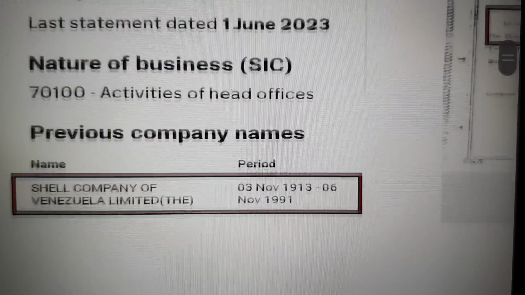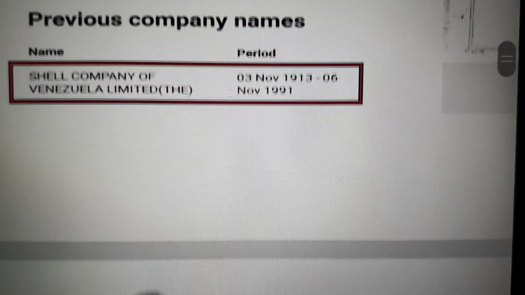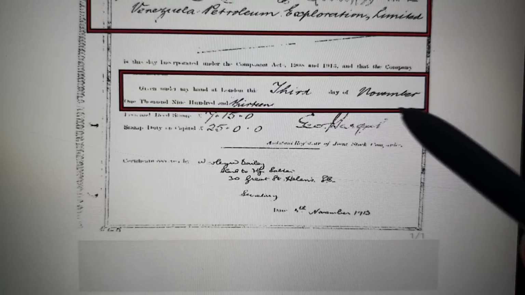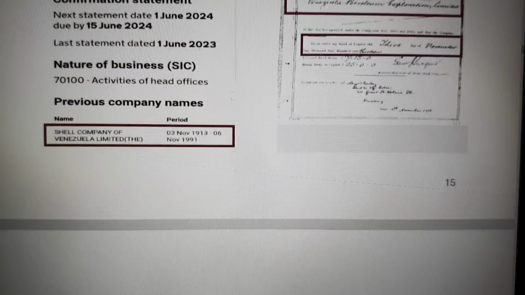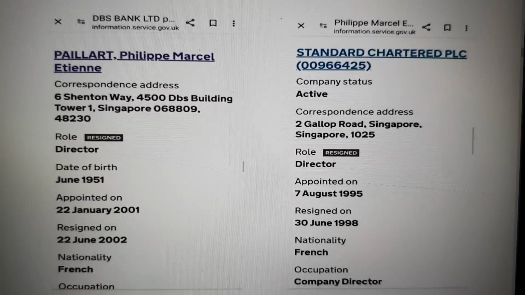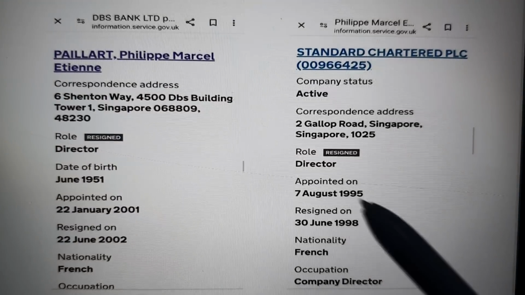And in fact, it's completely different, isn't it? Look, Shell Company of Venezuela, and we've got Venezuela Petroleum Exploration Limited. Completely different. And the date, just to confirm here, is even in writing and matches the register of 1913. This is fraud, my friends. Serious fraud.